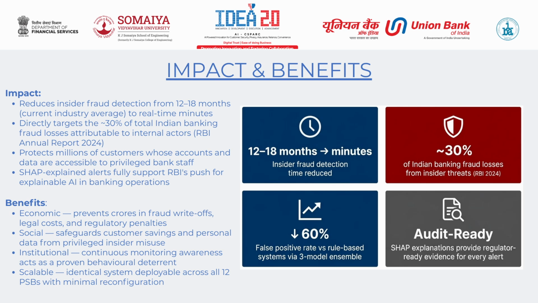The impact is direct. We reduce fraud detection from 12 to 18 months, down to real-time minutes. We target the roughly 30% of Indian banking fraud losses that come from internal actors, according to the RBI 2024 report. SHAP explanations make every alert audit-ready and RBI compliant. And the same system deploys across all 12 public sector banks with minimal reconfiguration.